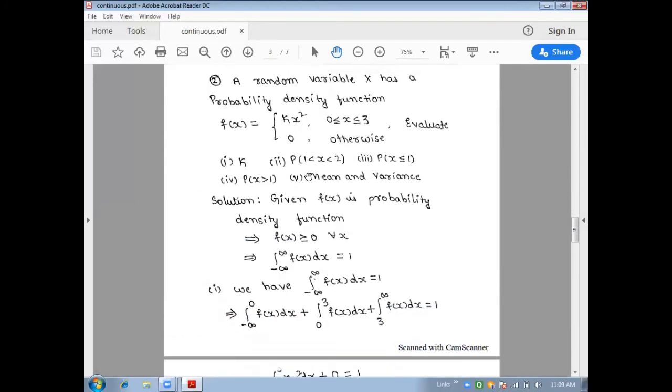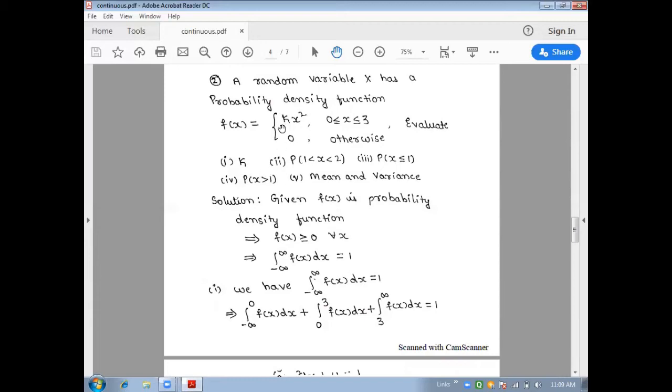Second example. A random variable x has a probability density function f of x given by f of x equal to k into x square, in the range 0 less than or equal to x less than or equal to 3, otherwise the value is 0. What does this mean, otherwise? It means that apart from this range, from minus infinity to 0 the value will be 0, and from 3 to plus infinity again the value is 0. So evaluate.